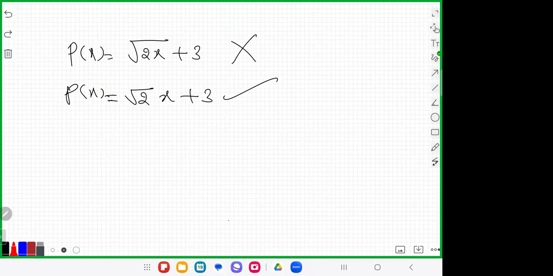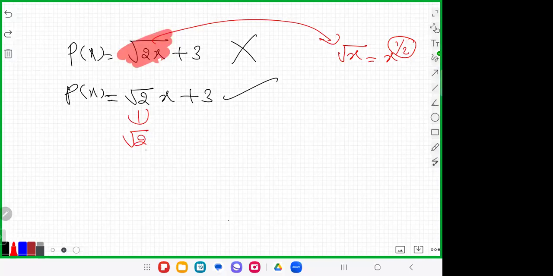The reason is that in the first one, x is going inside the root. Root x means x raised to 1 by 2, and 1 by 2 is not a whole number. In the second, root 2x means root 2 into x, so the power of the x is equal to 1. That's why it's a polynomial. This is the main difference.